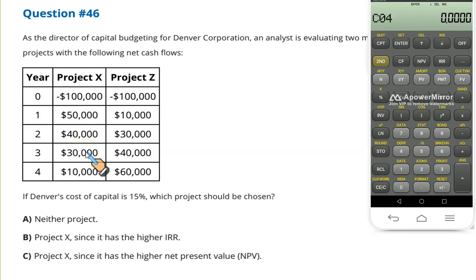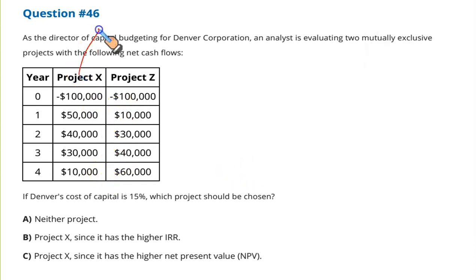Enter, down arrow key twice. 10,000. Enter, down arrow key twice. Then you press NPV, enter the discount rate that has been given, 15%, 15, enter, down arrow key, press CPT, and here we go. NPV is negative. It's negative 832.97 for project X.